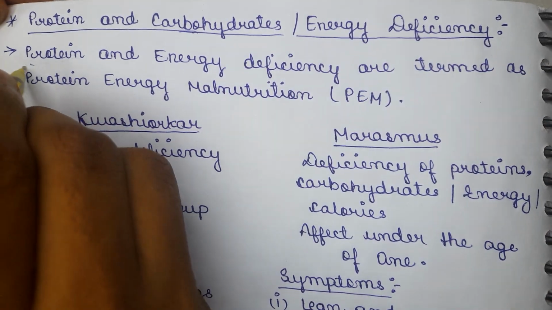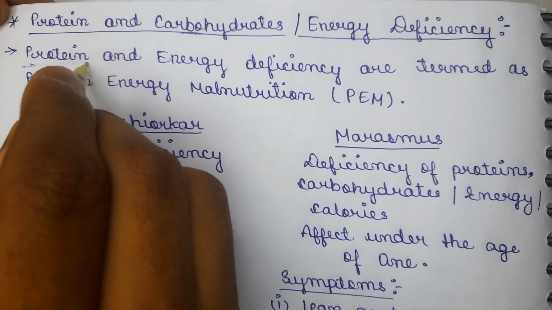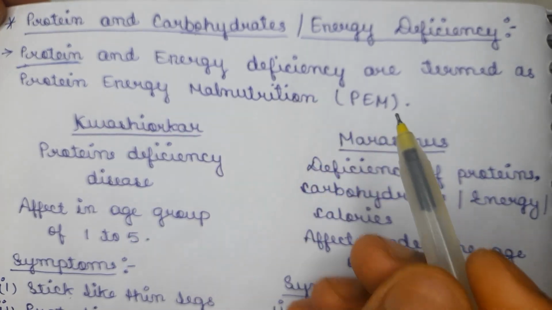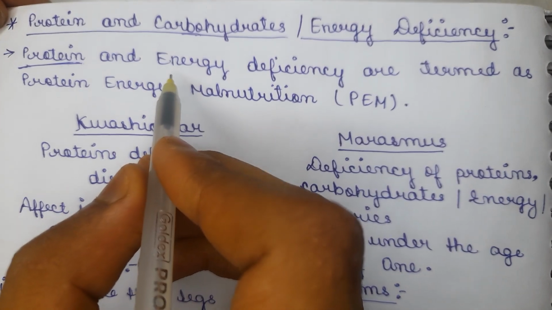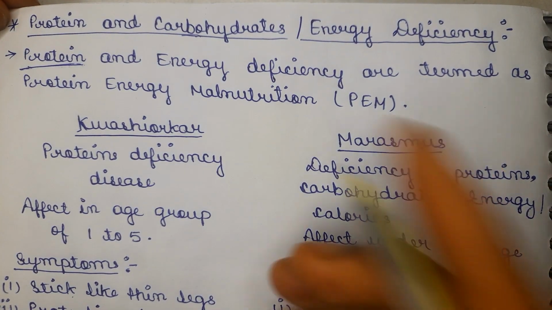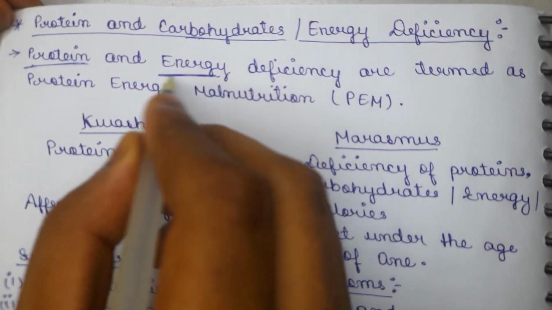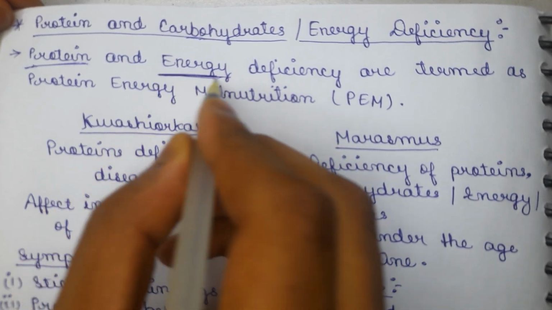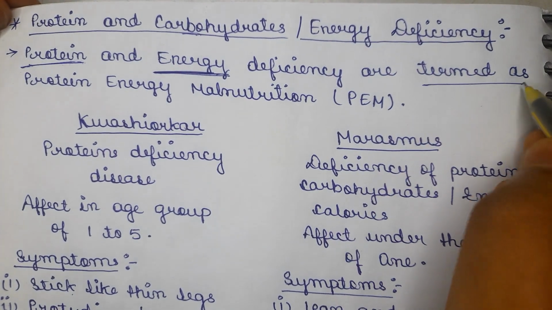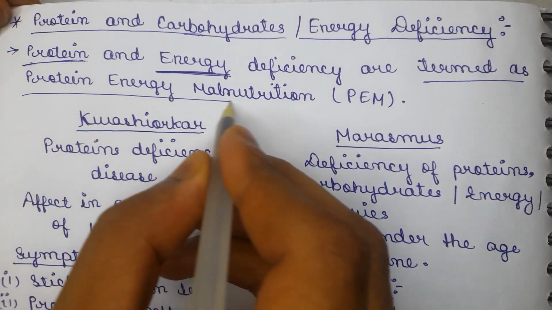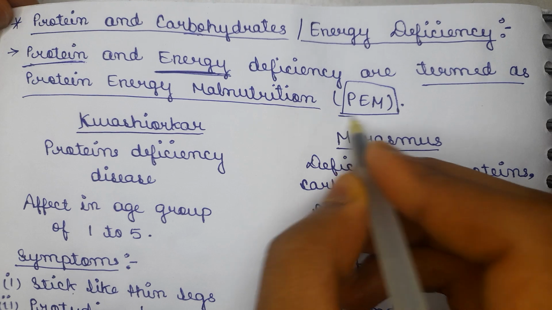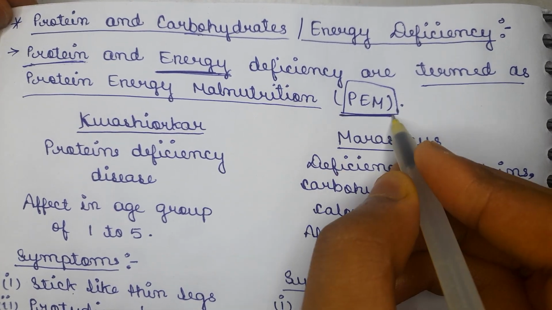If protein is lacking or if there is deficiency of protein inside our body, then certain diseases are caused. So if there is deficiency of the protein and the energy, and energy here refers to the calories also, this is known as protein energy malnutrition, which is also called PEM.